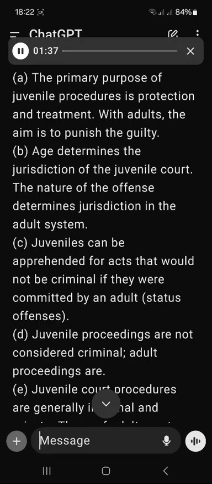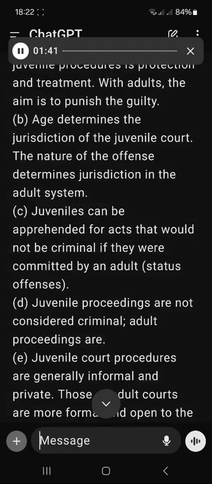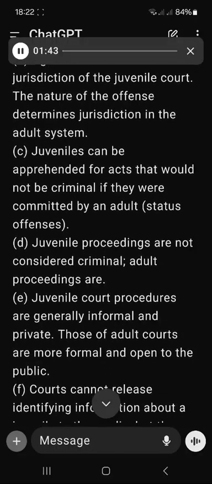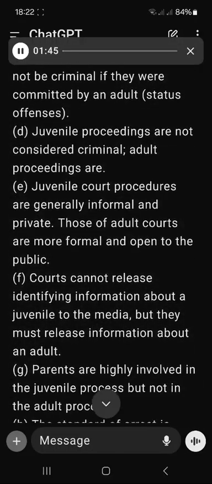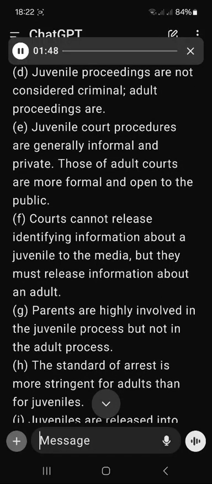C. Juveniles can be apprehended for acts that would not be criminal if they were committed by an adult, status offenses. D. Juvenile proceedings are not considered criminal. Adult proceedings are. E. Juvenile court procedures are generally informal and private. Those of adult courts are more formal and open to the public.